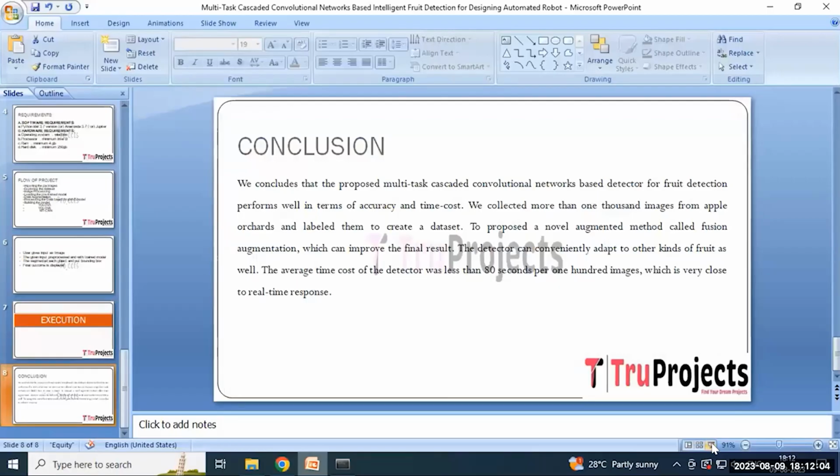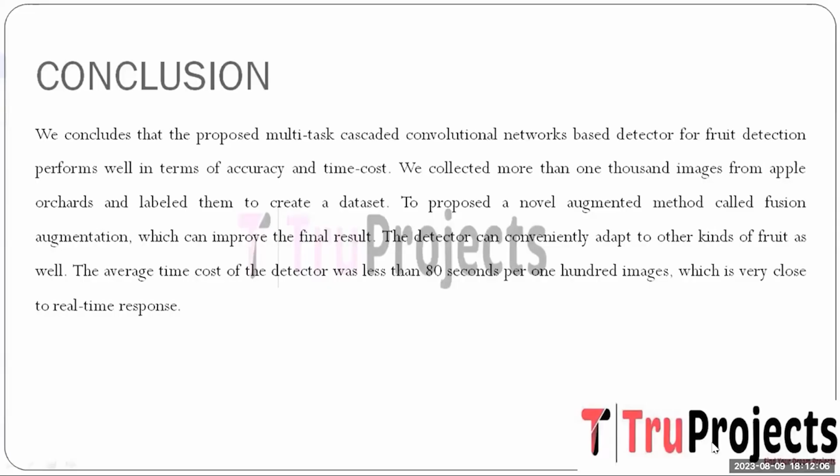And in conclusion, the proposed multitask cascaded convolutional network-based detector for fruit detection performs well in terms of accuracy and time cost. More than thousands of images from apple orchards are labeled to create a dataset. The proposed novel augmentation method, called fusion augmentation, can improve the final result, and the detector can conveniently adapt to other kinds of fruit as well. The average time cost of the detector was less than 80 seconds per 100 images. This is very close to a real-time response.